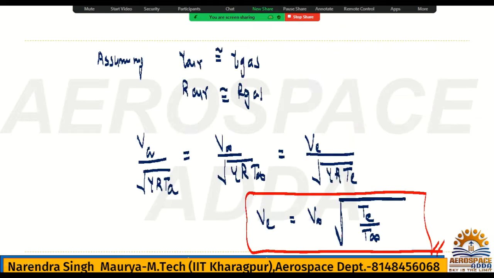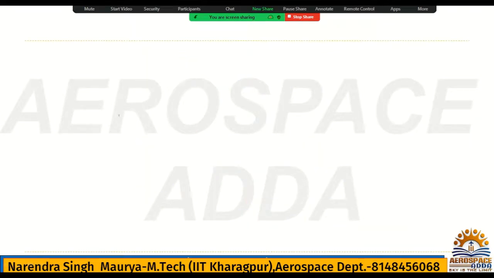So in terms of static, this is the value. In terms of total, you will have both value. I am going to write V exit is equal to V infinity, okay, it is nothing but root of TE by T infinity, it is in terms of static temperature, or in terms of total temperature also, because total temperature also may be given in your exam.